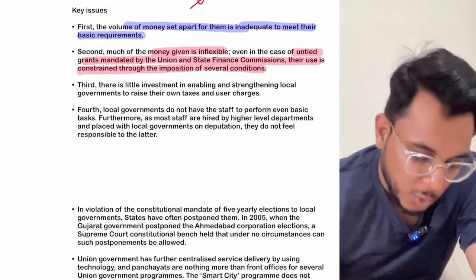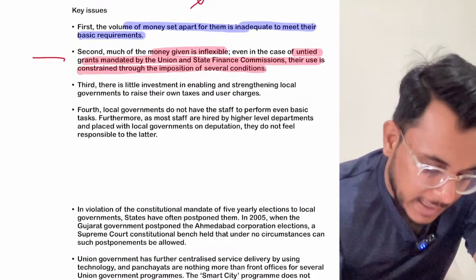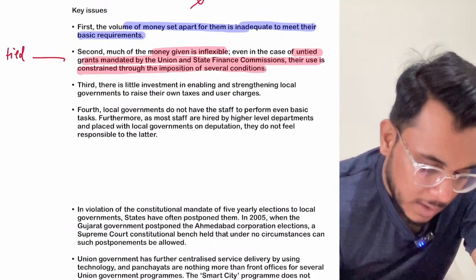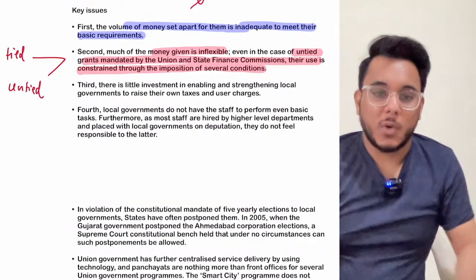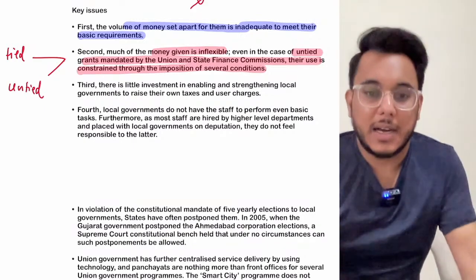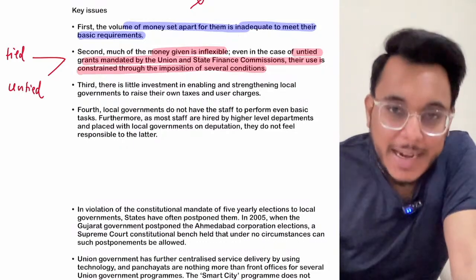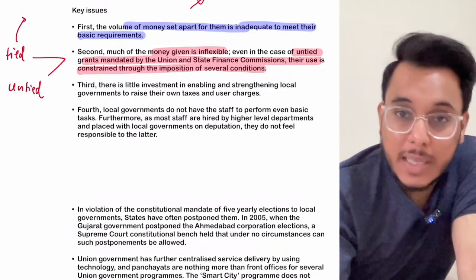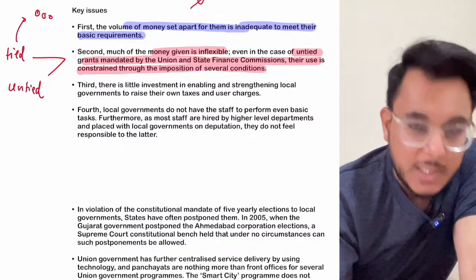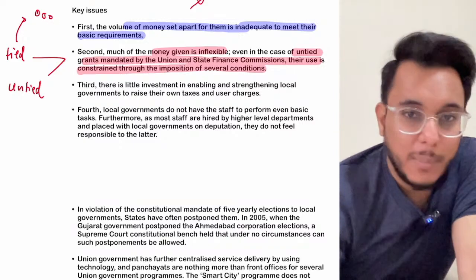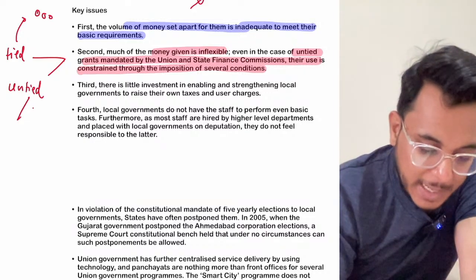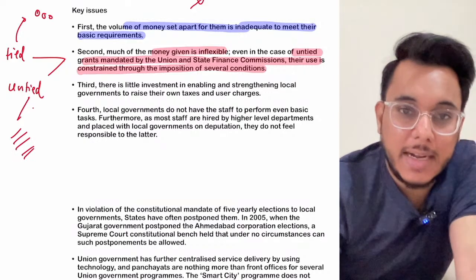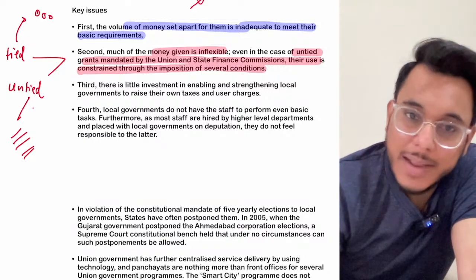I want to explain to you 2 concepts. One is the concept of tied grants, and the other is the concept of untied grants. Now what is the difference between the tied and the untied grants? Basically, tied grants are money that will be used for a specific purpose only. Beyond that, the money cannot be used. Untied grant means the money that can be used for any purpose.